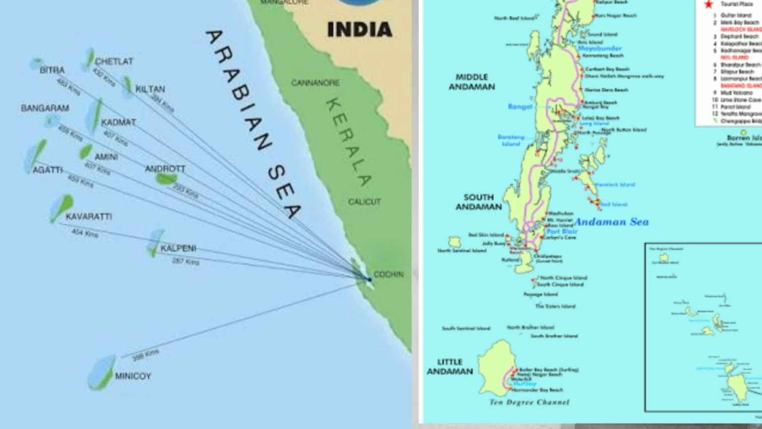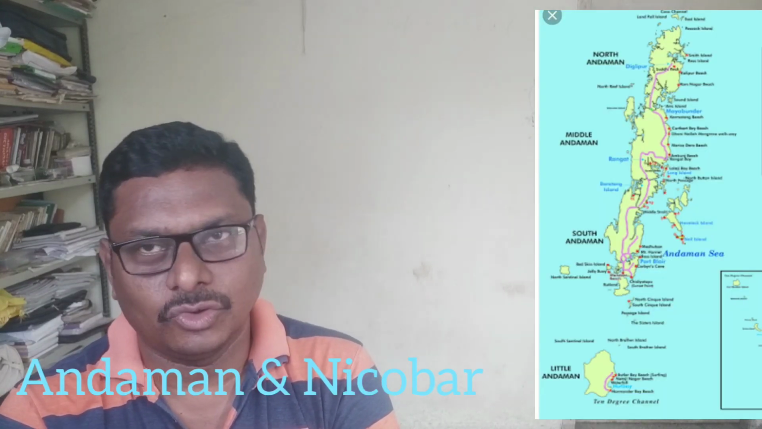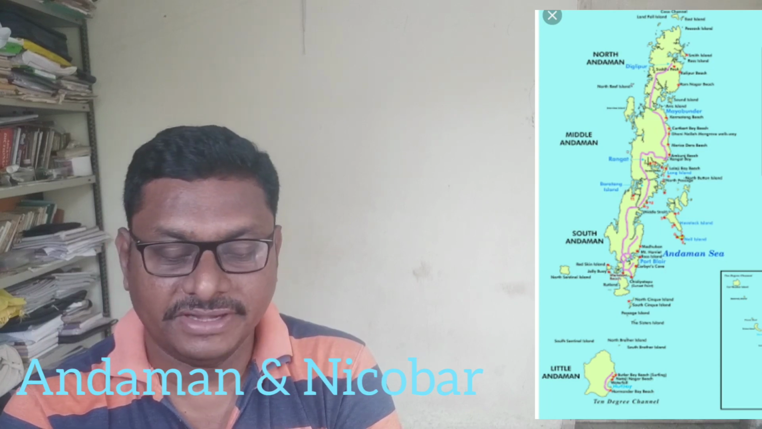But beside that, India has two large groups of islands, one in the Arabian Sea and the other in the Bay of Bengal. The islands in the Arabian Sea are known as the Lakshadweep Islands, whereas the islands located in the Bay of Bengal are known as the Andaman and Nicobar group of islands. My friends, let us see one by one.